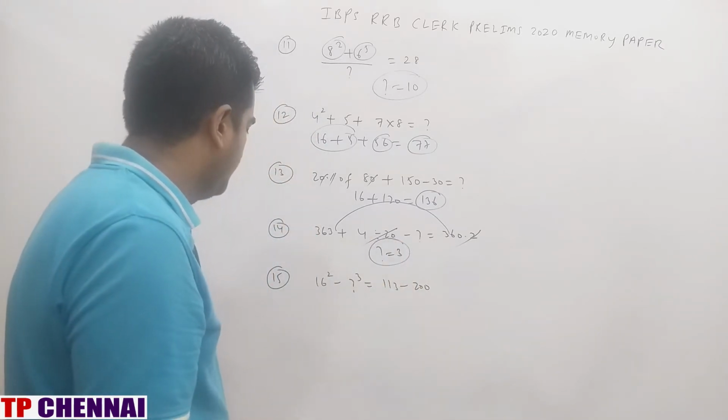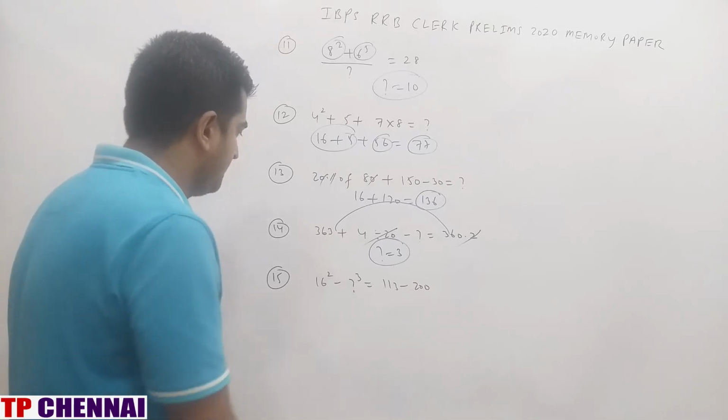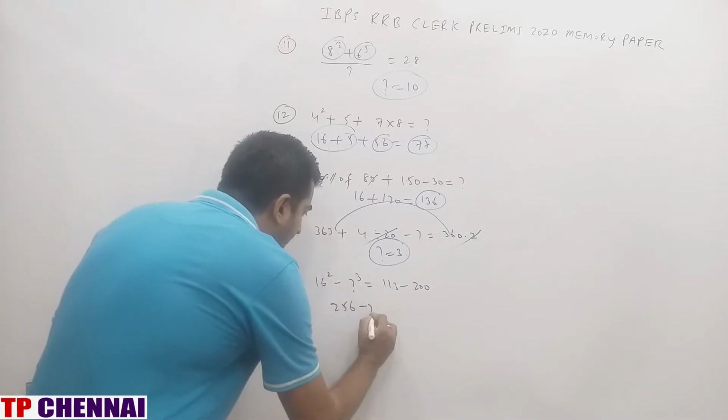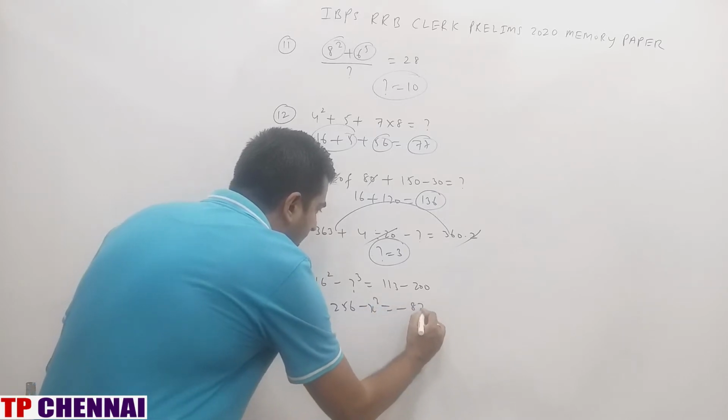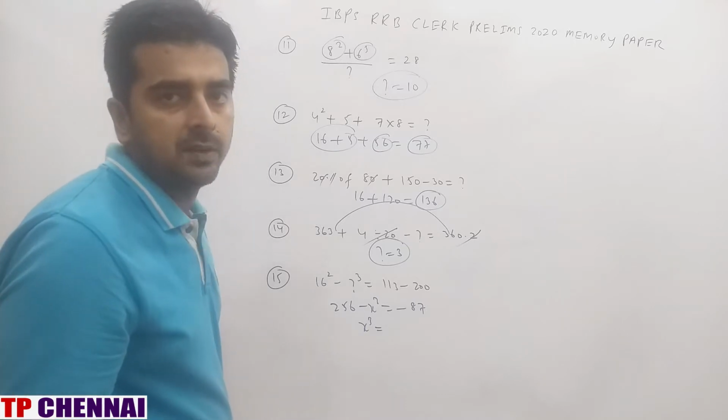Right? Next one. 16 square minus question mark cube is equal to 113 minus 200. This is 256 minus x cube is equal to, this is minus 87. So x cube is equal to how much? 256 plus 87 is 343.